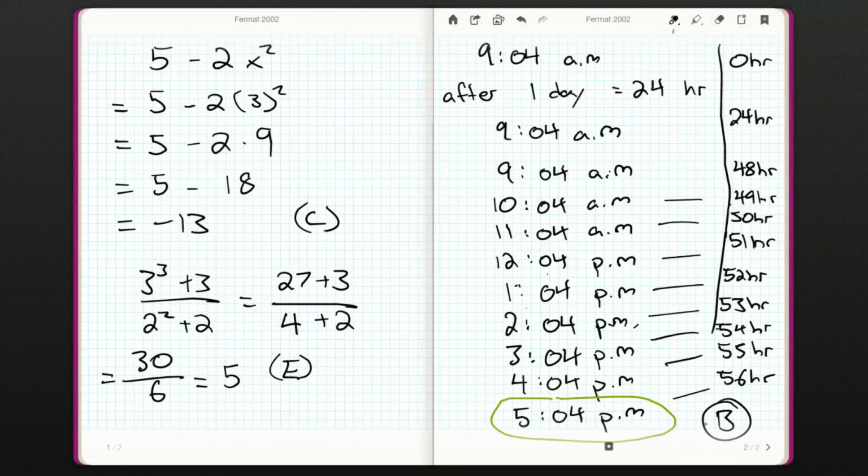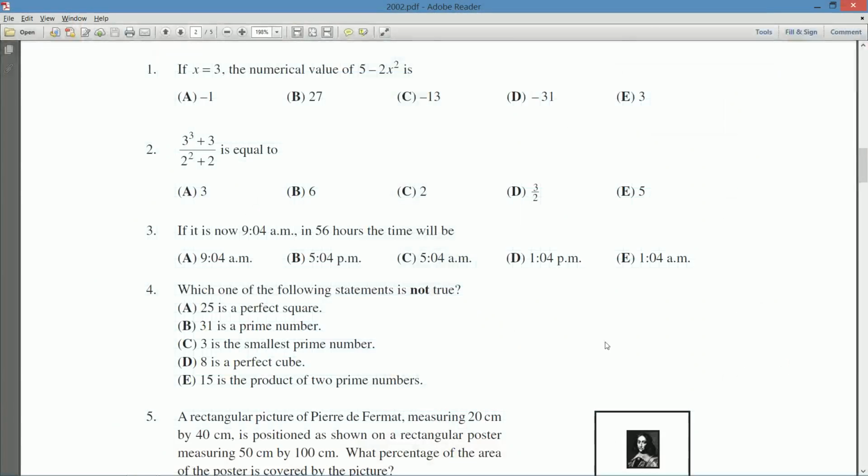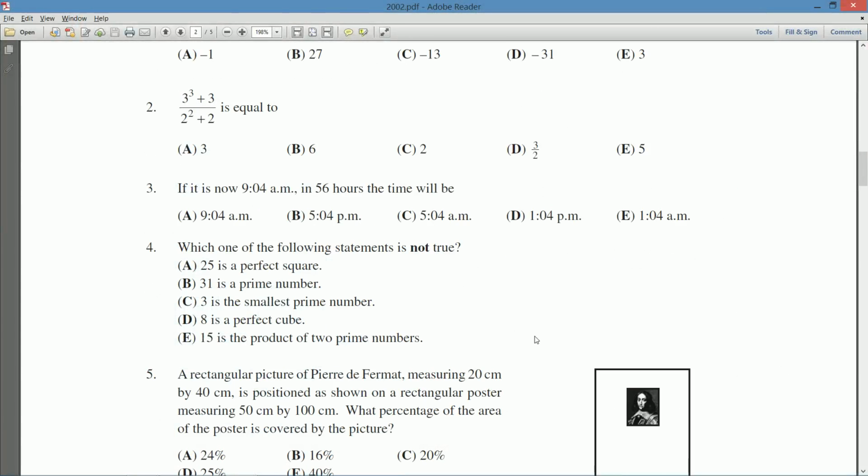Okay. And what question was that? That was question number 3 on the 2002 Fermat paper. And we're going to take a look at question number 4, but we'll have to wait till the next video.